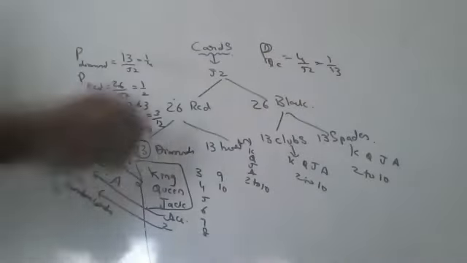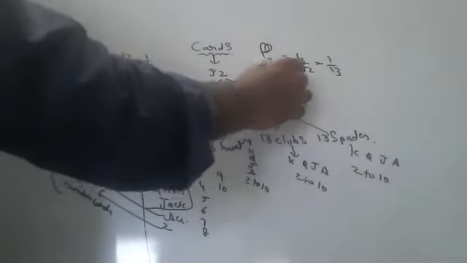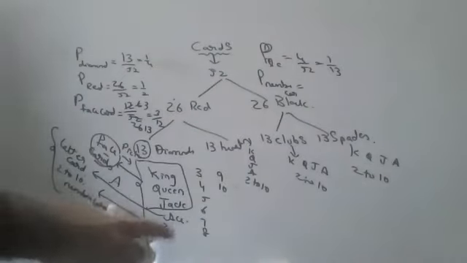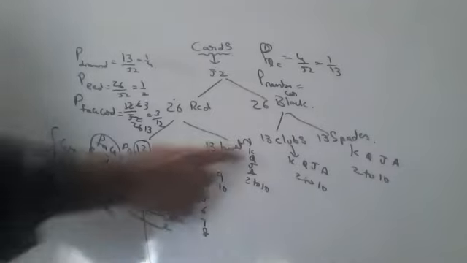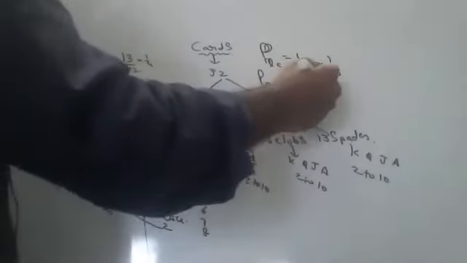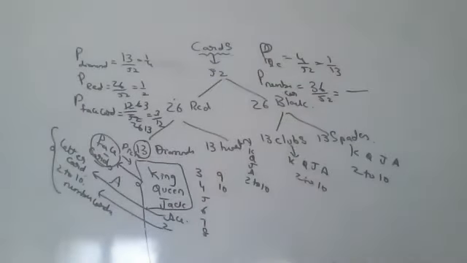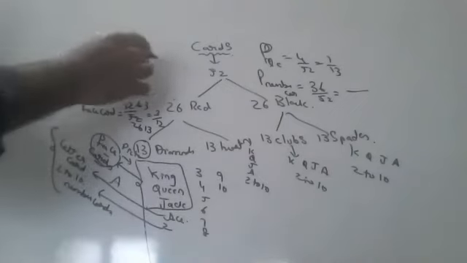What is the probability of picking up a number card? 2 to 10, that is 9 cards in each pack. 9 4s are 36. 36 by 52. Simplify and write the answer. Can anyone say what is the probability of a black queen?